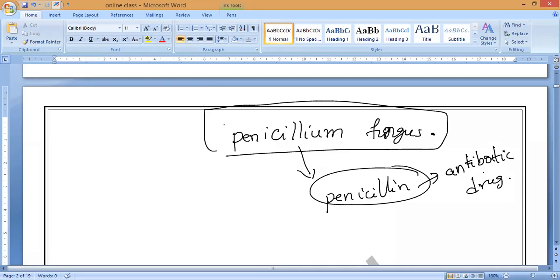In brackets you have to write, under favorable conditions. What are the favorable conditions? Damp and warm air. Understand? Then the spores spread into the air, under favorable conditions like damp and warm conditions.